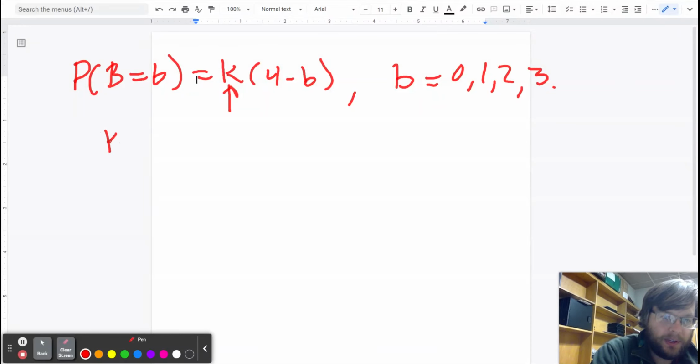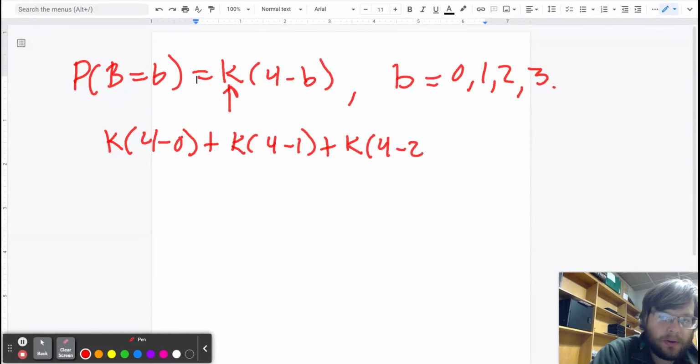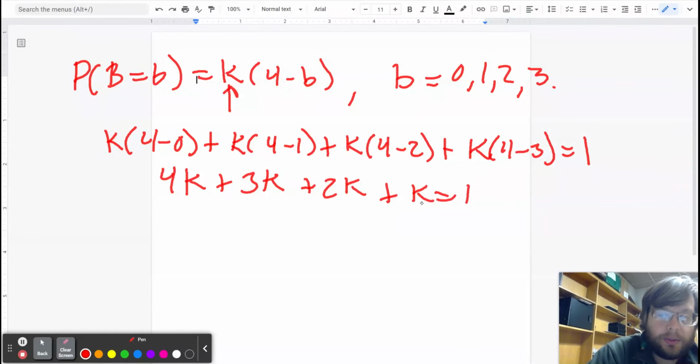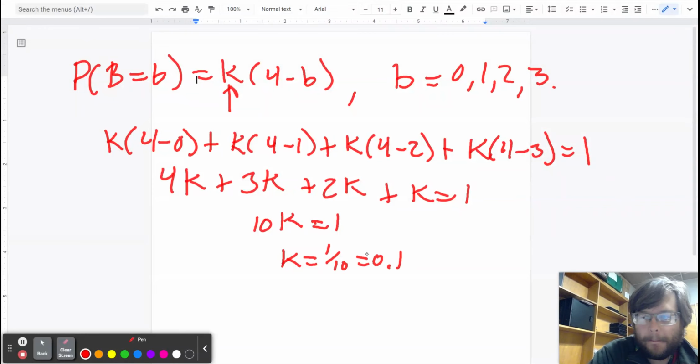So I know that k times (4 minus 0) plus k times (4 minus 1) plus k times (4 minus 2) plus k times (4 minus 3), all of that has to equal 100%. So it's got to equal the whole number 1. In other words, 4k plus 3k plus 2k plus k equals 1. So I think that's 10k. So k is 1/10. Or if you like decimals, you can write 0.1.